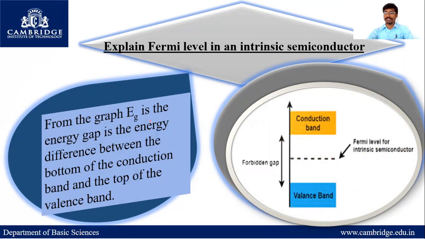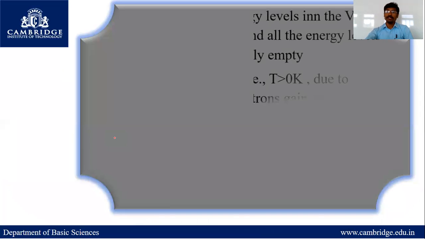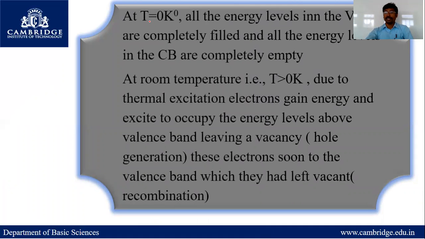From the graph, Eg is the energy gap, the difference between the bottom of the conduction band and the top of the valence band. This is called the energy gap. First, at a temperature T equals 0 Kelvin, all the energy levels in the valence band are completely filled and all the energy levels in the conduction band are completely vacant or empty.